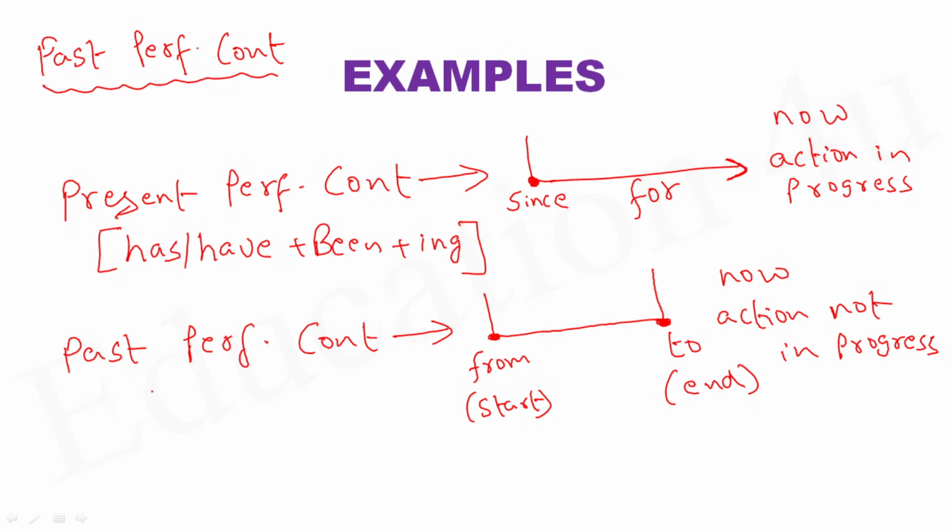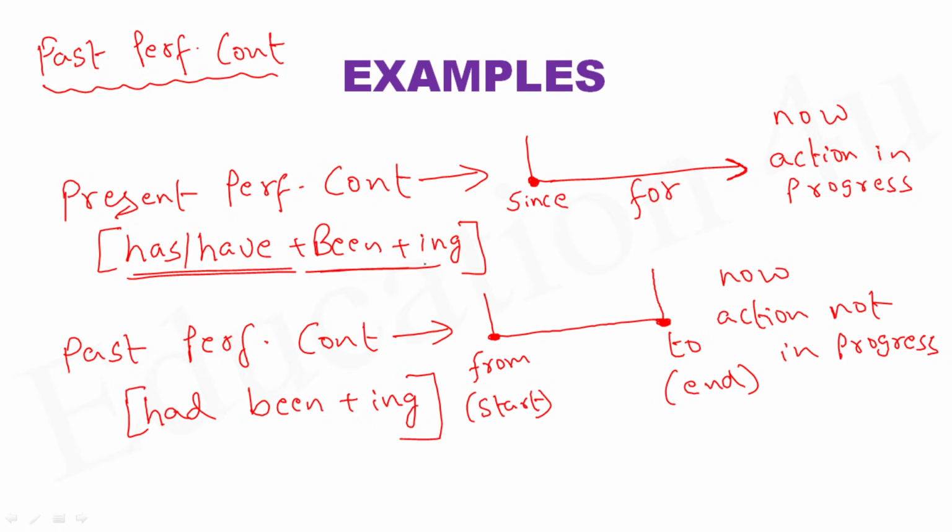However, when we talk about the tense called past perfect continuous, we use something called had been plus ing. So now, when we talk about present perfect continuous, this is how the grammar looks. When we talk about the past perfect continuous, this is how the grammar looks. I hope you have got some idea about the situation and the timing of past perfect continuous.